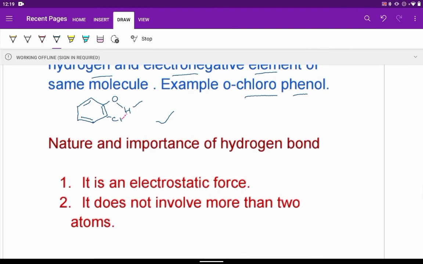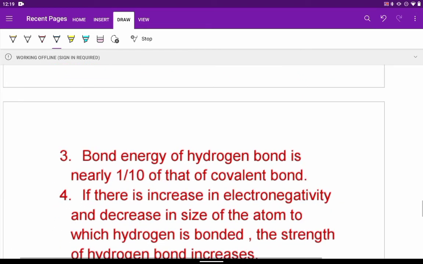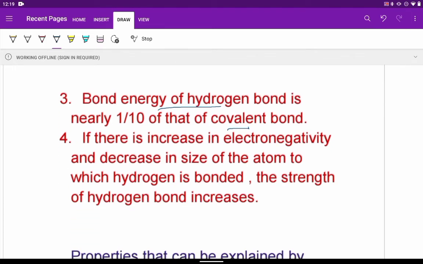Now we come to the nature and importance of hydrogen bond. It is an electrostatic force of attraction and it involves not more than two atoms. It never involves more than two atoms. The bond energy in the case of a hydrogen bond is very much less than that of a covalent bond. Now in the case of a hydrogen bond, we have seen that there is one hydrogen atom and one electronegative atom. As the electronegativity of the electronegative atom increases and its size decreases, the hydrogen bond becomes more and more strong. The strength of the hydrogen bond will increase.